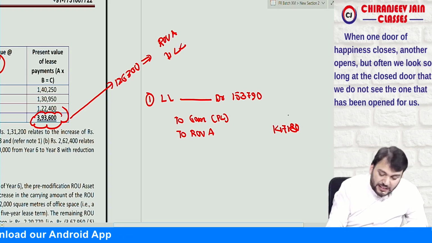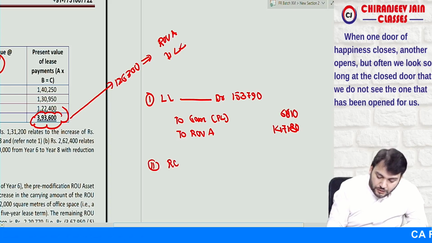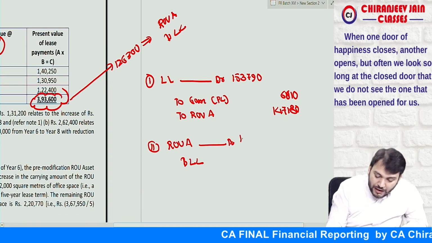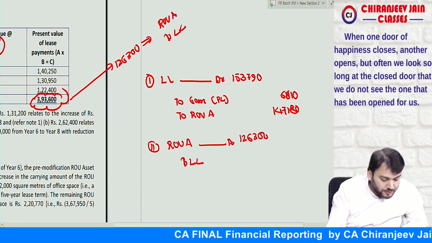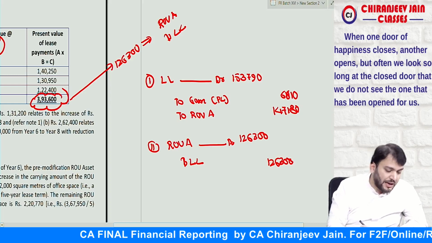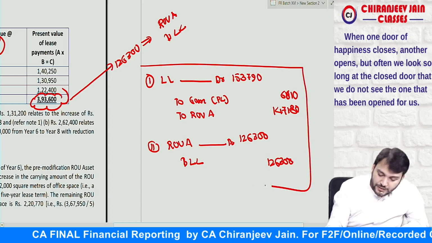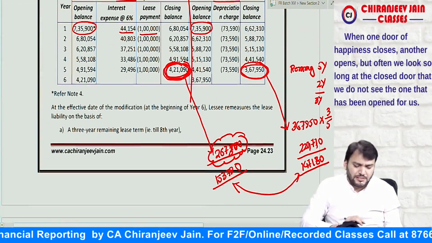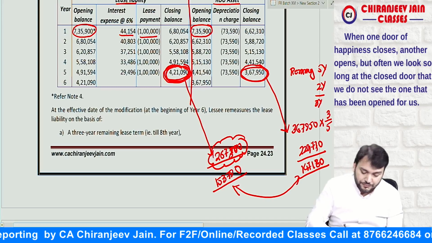The gain will be 6,610. And the second journal entry will be ROU asset account debit to lease liability, that will be equal to 1,26,300. I hope you have understood these 2 points. Correct? Yes, sir. So this becomes the answer of this question.